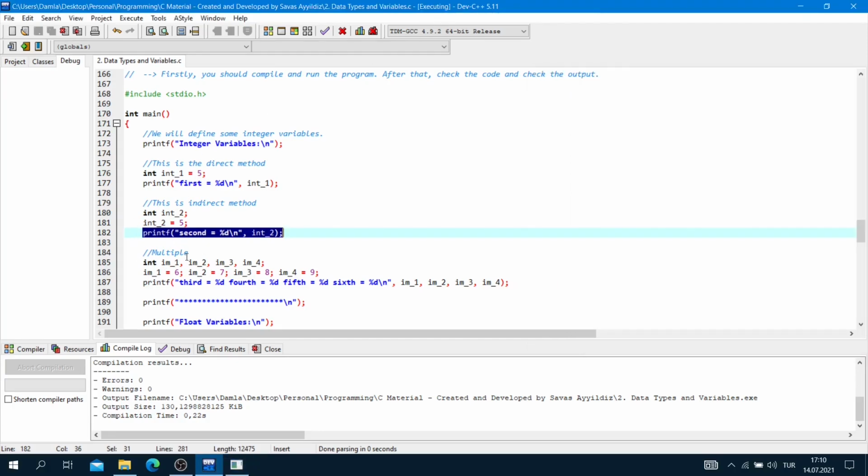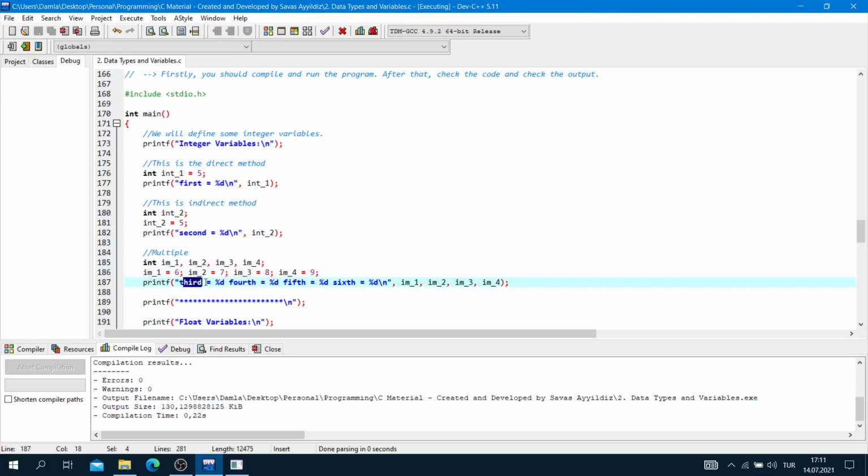Now multiple definitions. Integer multiple 1 comma integer multiple 2 comma integer multiple 3 comma integer multiple 4 and semicolon. Now I put the values into our variables. Integer multiple 1 is equal to 6 semicolon. Integer multiple 2 is equal to 7 semicolon. And integer multiple 3 is equal to 8 semicolon. Integer multiple 4 is equal to 9 and semicolon. And I will print it.